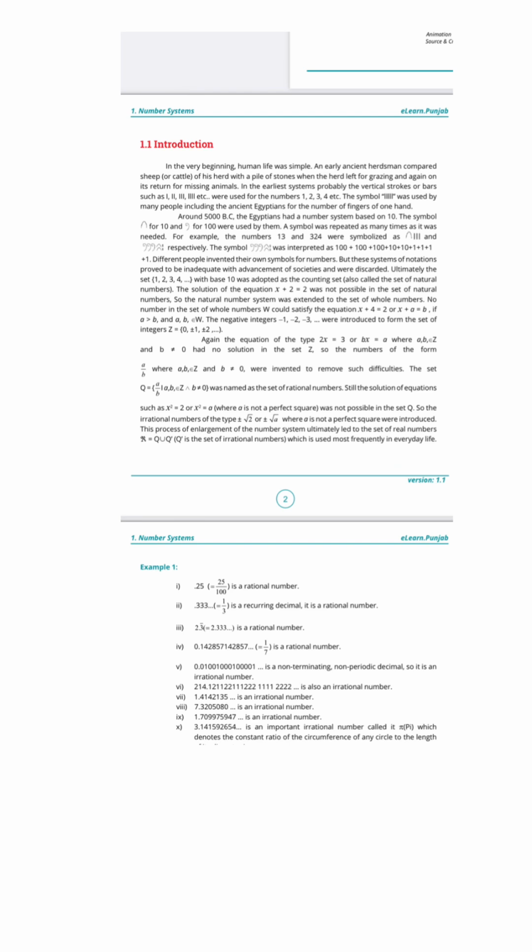1.414213 is an irrational number. 7.320580 is an irrational number. And 1.70997597 is an irrational number. 3.141592654 is an important irrational number called pi, which denotes the constant ratio of the circumference of any circle to the length of its diameter.